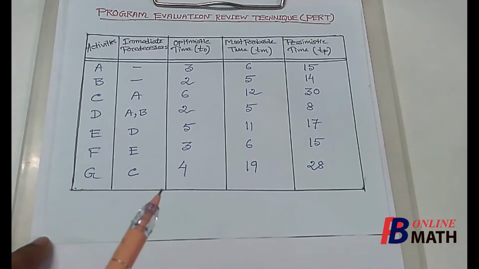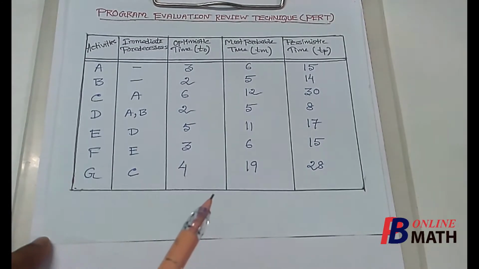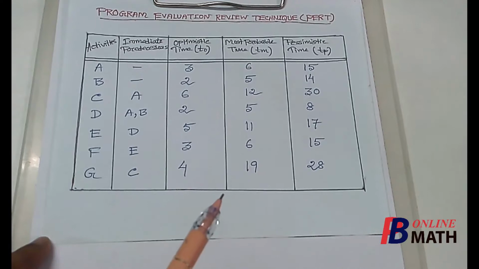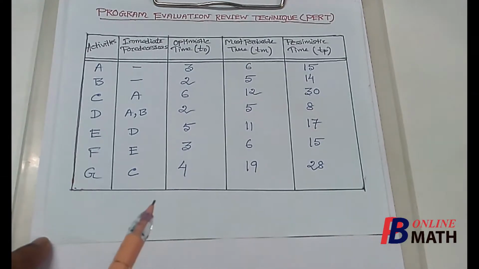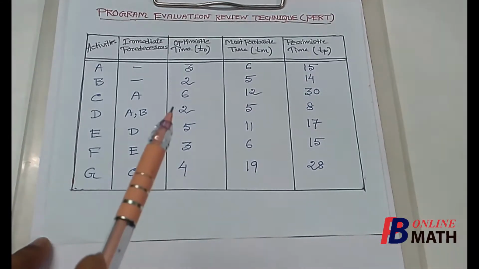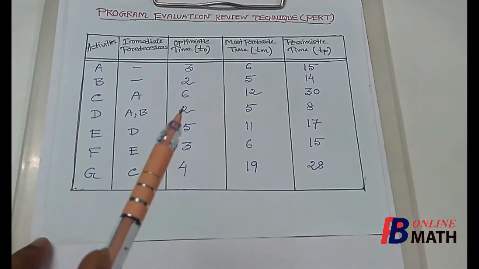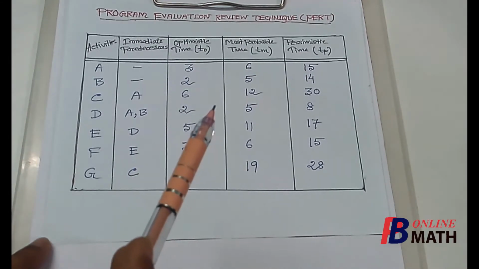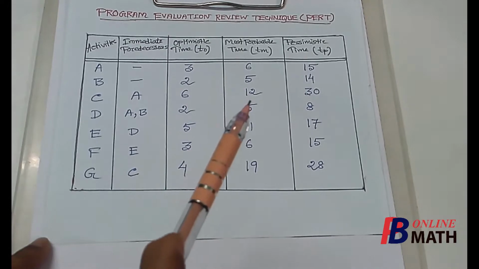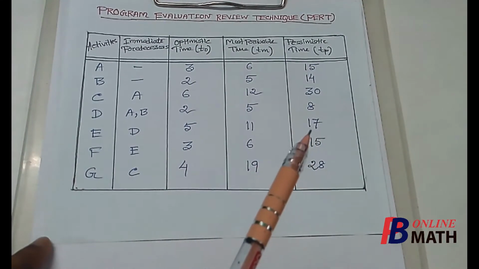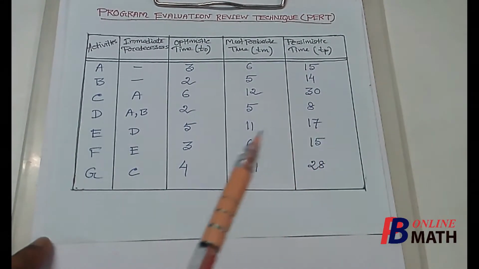But instead of exact time duration, here 3 time approximations are given. These time approximations are optimistic time, denoted by TO, most probable time, denoted by TM, and pessimistic time, denoted by TP.